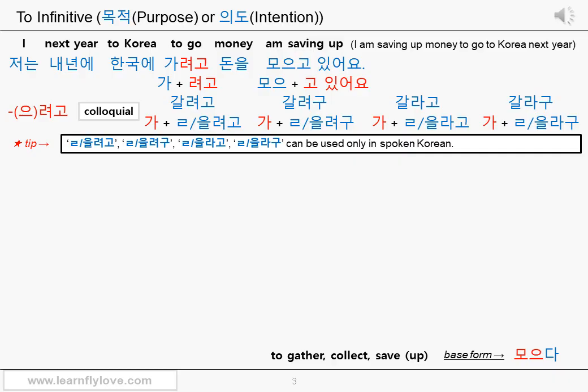We were not sure if we should tell you this because there must be many cases like this in spoken Korean. We cannot teach you them all. I mean, the cases like this, the correct ending is 으려고, 려고, but people actually use slightly modified version more often in spoken Korean. The reason is not obvious. Sometimes to sound funny, sometimes to make it sound smoother, sometimes because they've just been using it that way for a long time.